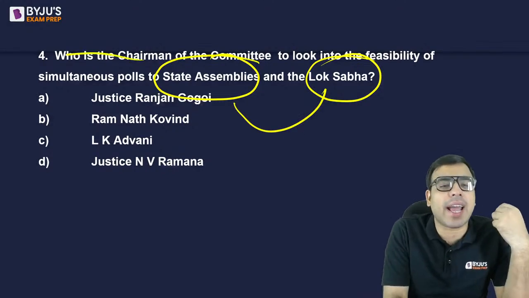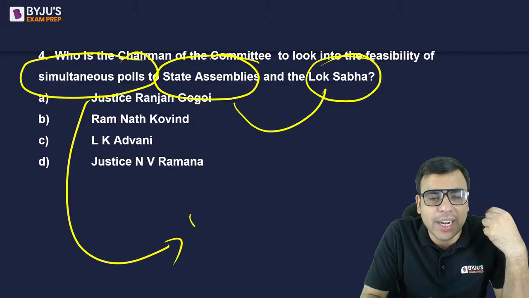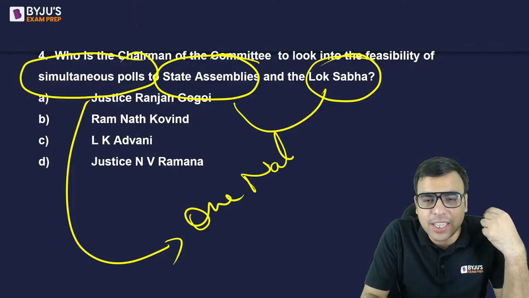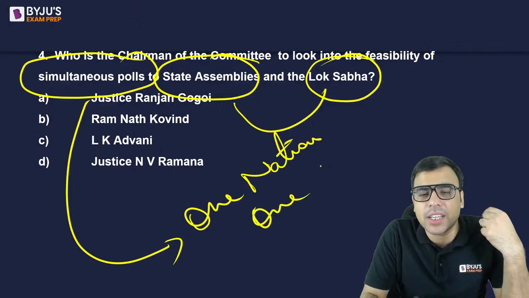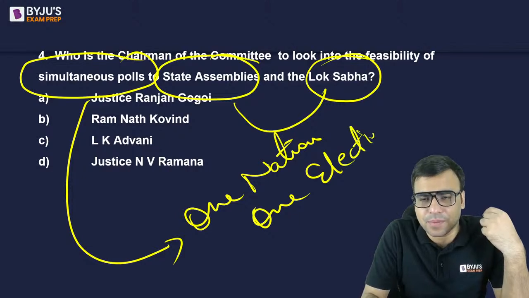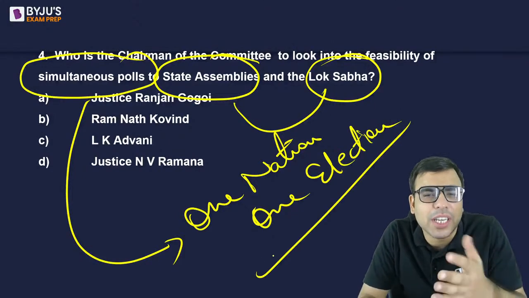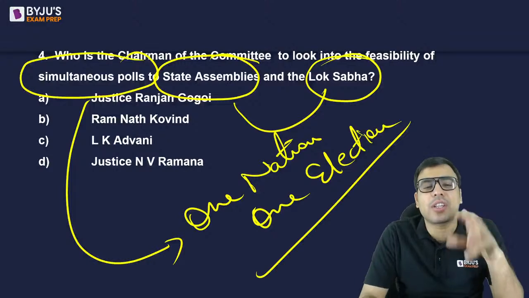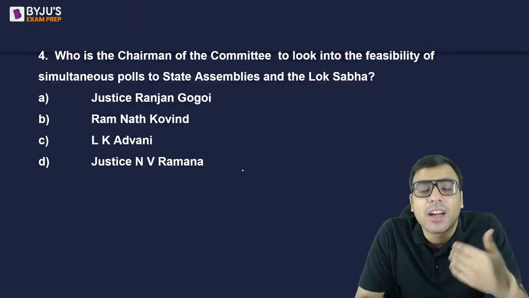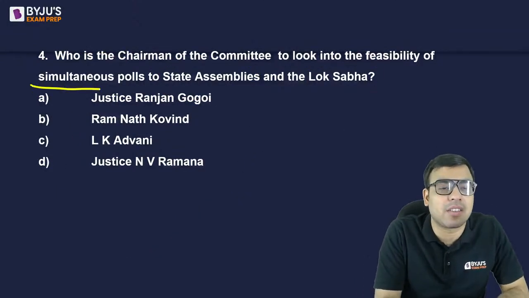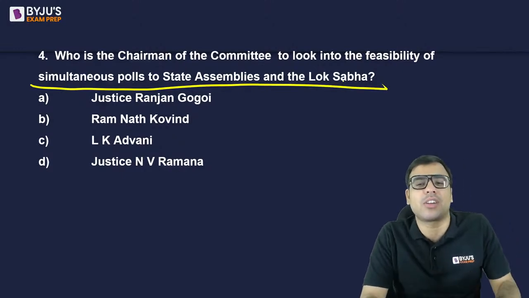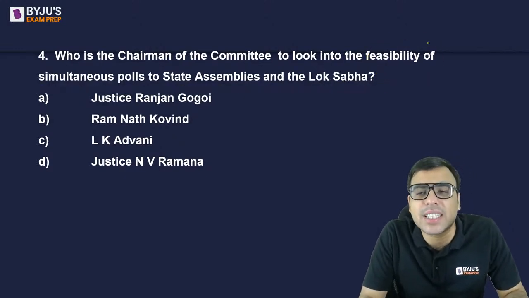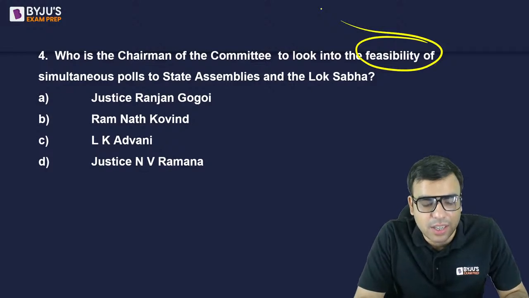And that is called simultaneous polls, or what we call One Nation, One Election. It was coming in the news in the past 2-3 months. So for that, the government has set up a committee. Who is the chairman of that committee for simultaneous polls, to find out its feasibility, whether it is possible or practicable or not?